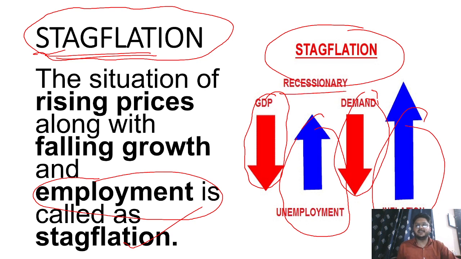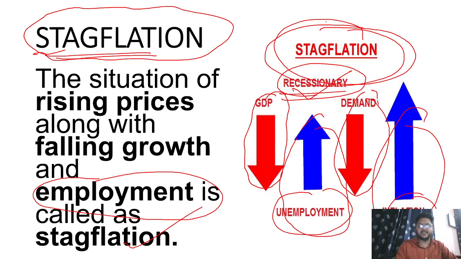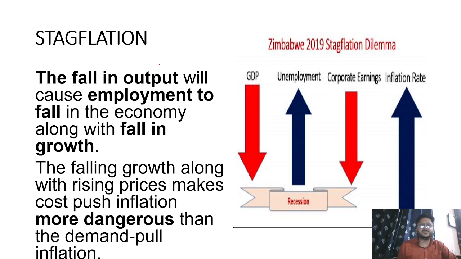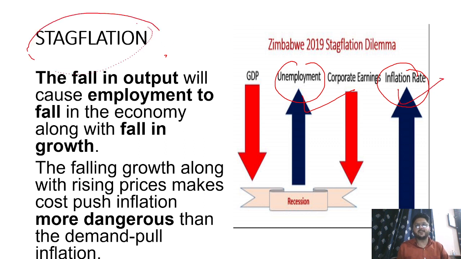So here we can say the increase in inflation during recession is called stagflation. Or we can also say that when employment is decreasing, meaning unemployment is increasing, with an increase in inflation, this phenomenon is called stagflation. So in stagflation, what happens? Basically, unemployment is increasing and the inflation rate is increasing. Both are increasing, and it is called stagflation. Like what happened in Zimbabwe in 2019, that stagflation dilemma.